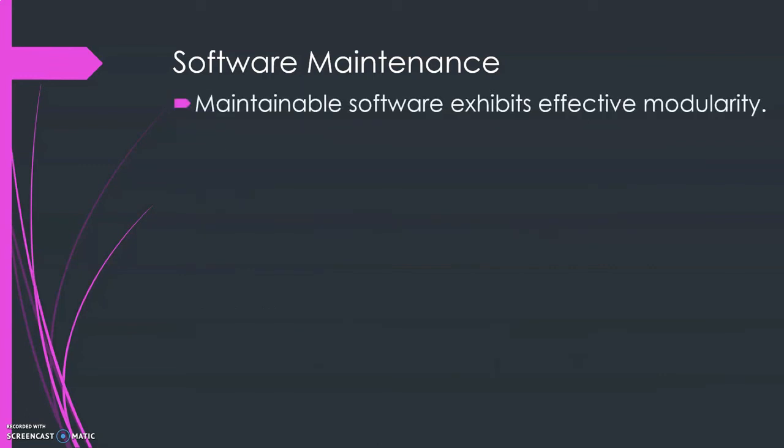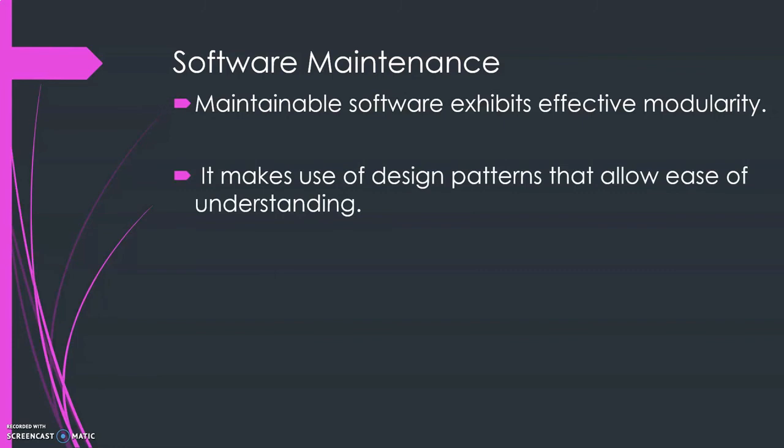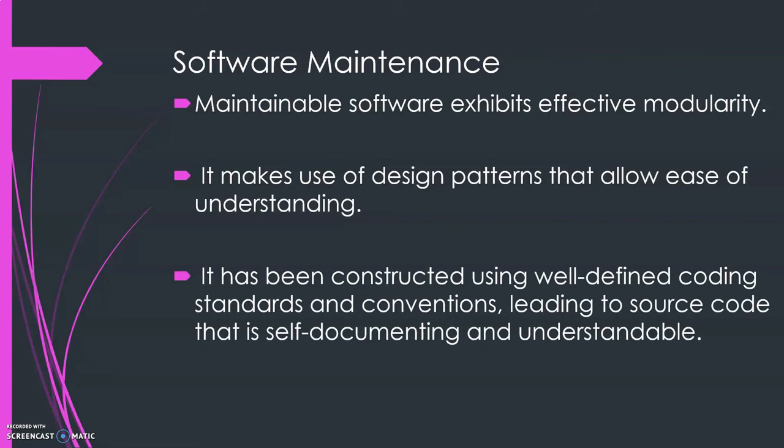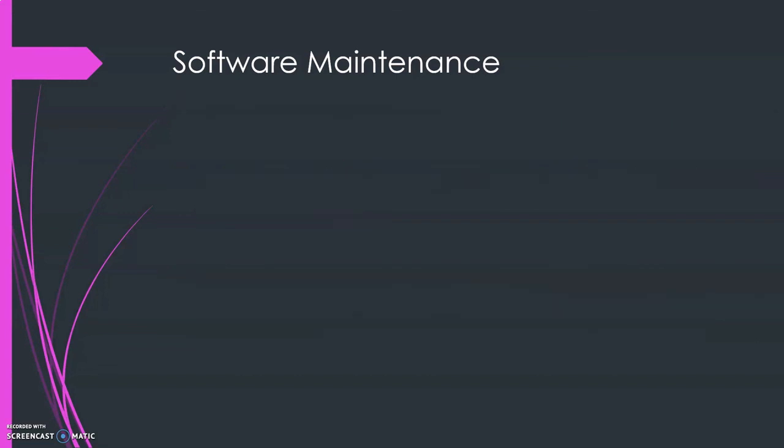So maintainable software exhibits effective modularity. It makes use of design patterns that allow ease of understanding. Effective modularity means we can maintain the software in modules also. It has been constructed using well-defined coding standards and conventions, leading to source code that is self-documenting and understandable. Only when it is self-documented and understandable can other people, apart from the original developers, also maintain the software.